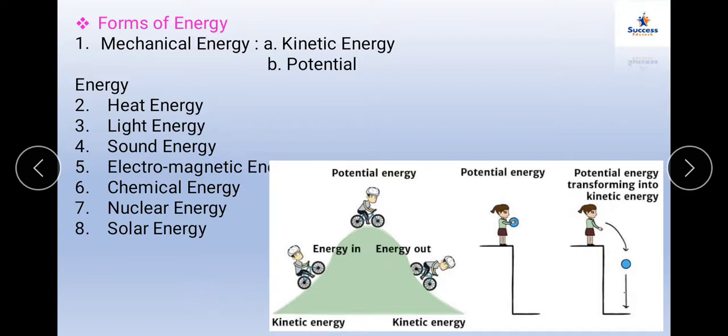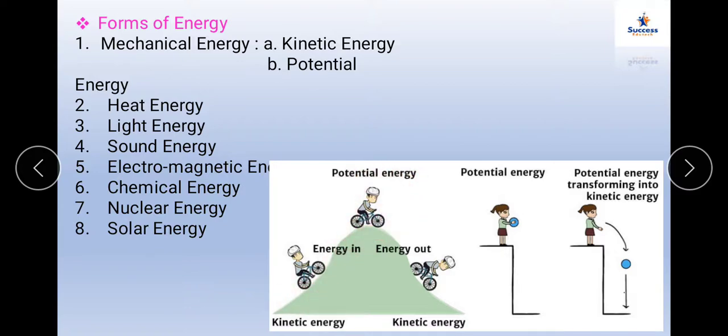Now just have a look at this example. As we said, the two forms of mechanical energy are kinetic energy and potential energy. See the boy who is cycling, he will climb the mountain and he will come down. When he is climbing, they say it is kinetic energy.